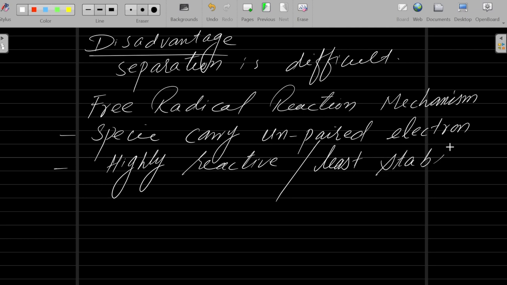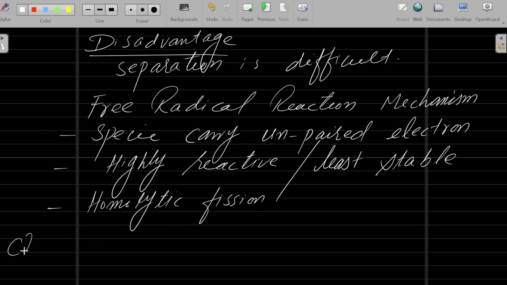Radicals are produced with the help of homolytic fission. So what is homolytic fission? For example, you have a chlorine molecule, Cl2. The Cl is covalently bonded with another Cl.